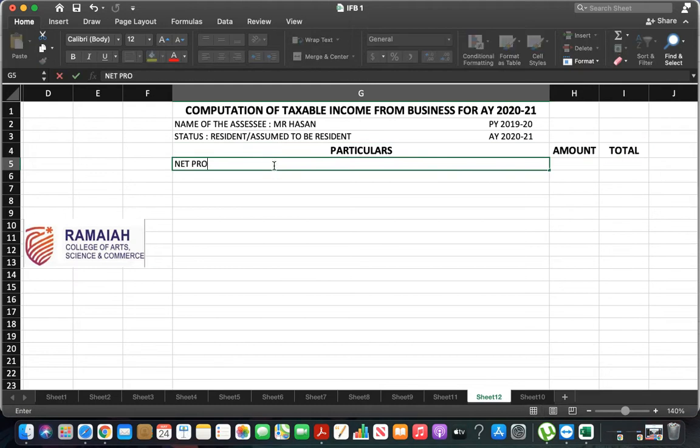So first, net profit as per profit and loss account.